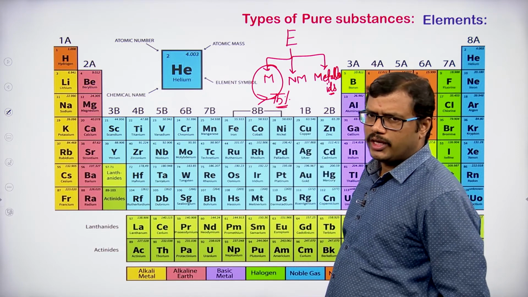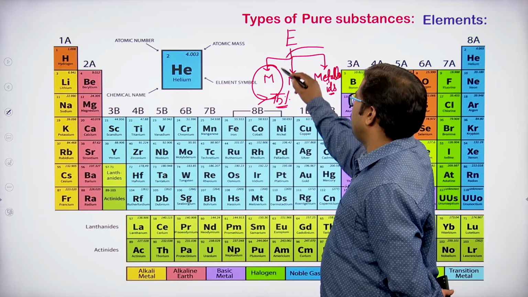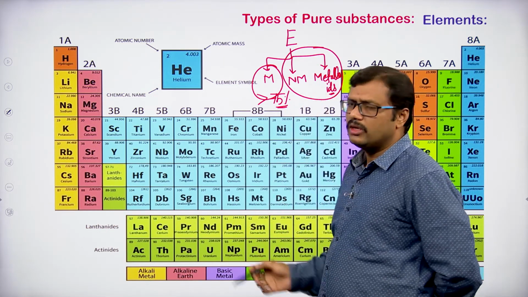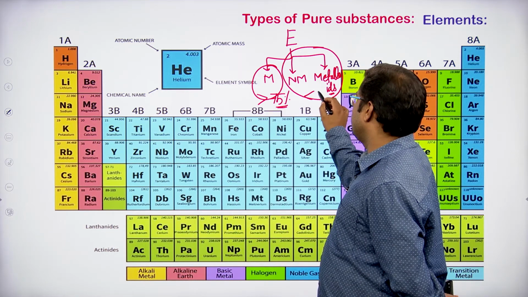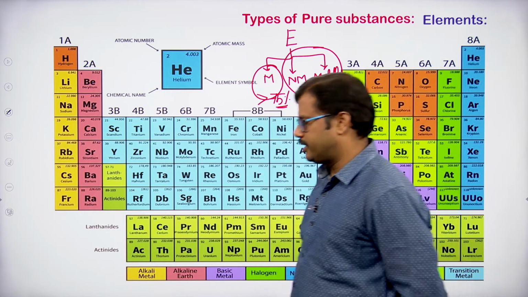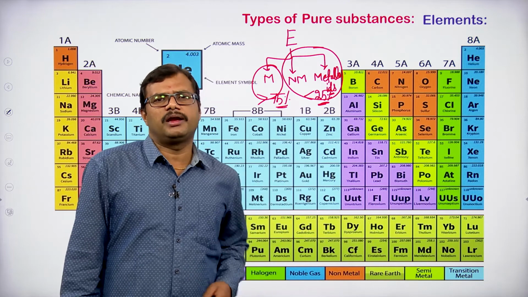How much percentage we have metals? More than 75 percentage. So, metalloids and non-metals put together are less than 25 percentage. Okay. And where can we see the metals in the periodic table?